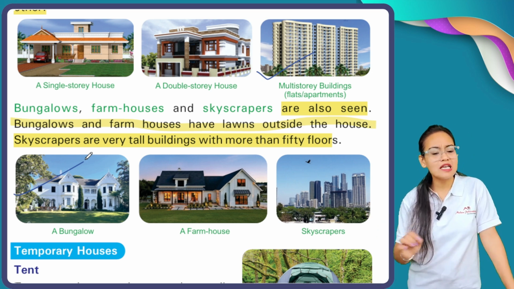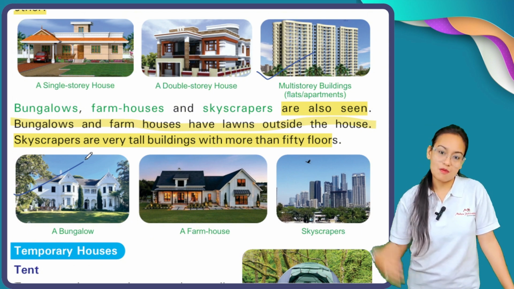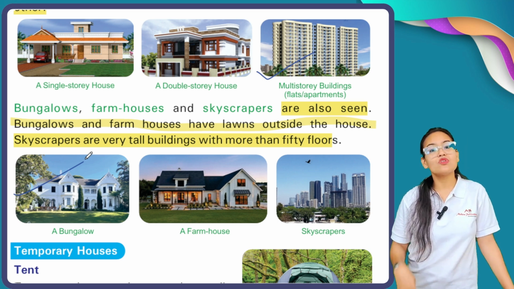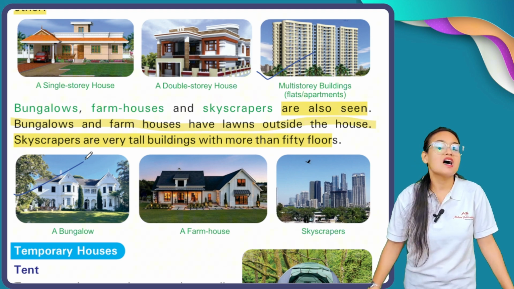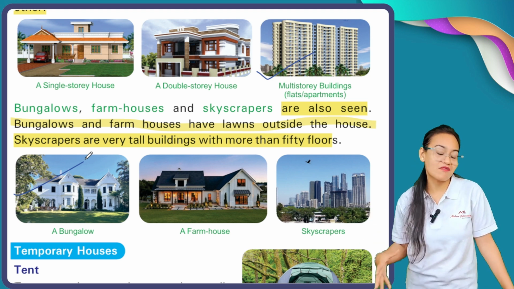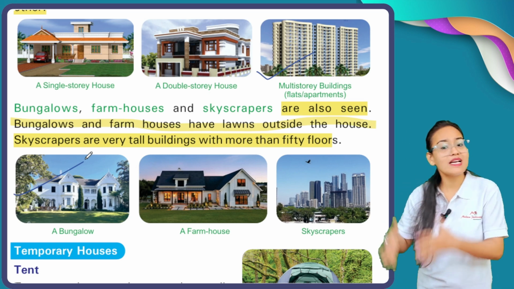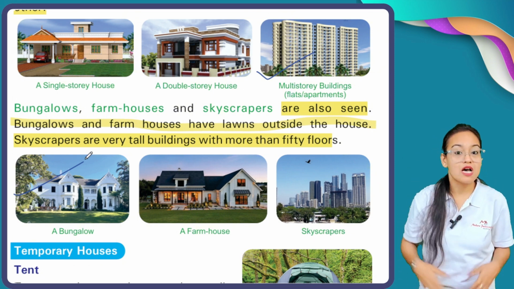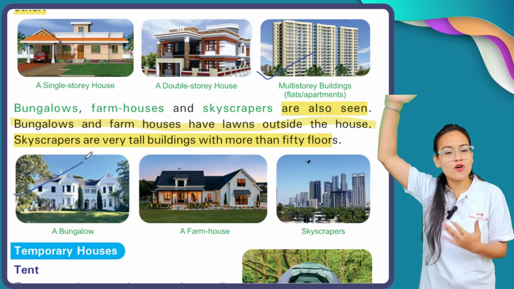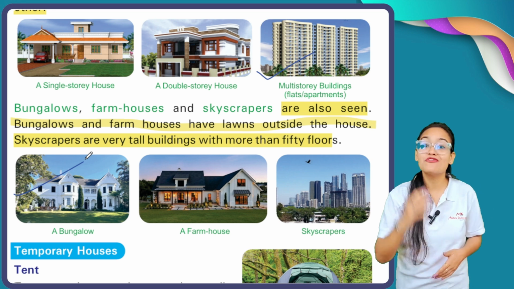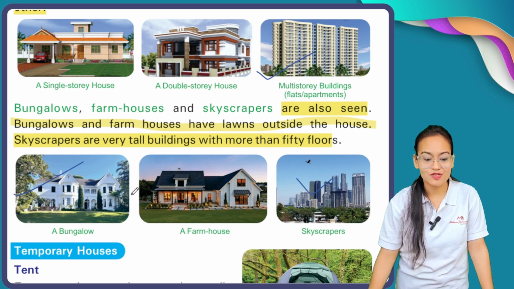But what is the meaning of skyscrapers? Okay, multi-story buildings mean what? A building in which there are more than 4 floors. But on the other hand, my dear students, skyscraper means a building having more than 50 floors. Okay. A multi-story building has 4 floors, but in the case of skyscrapers, a building which is touching the top of the sky, they have more than 50 floors. Here you can see this is the example of skyscrapers.